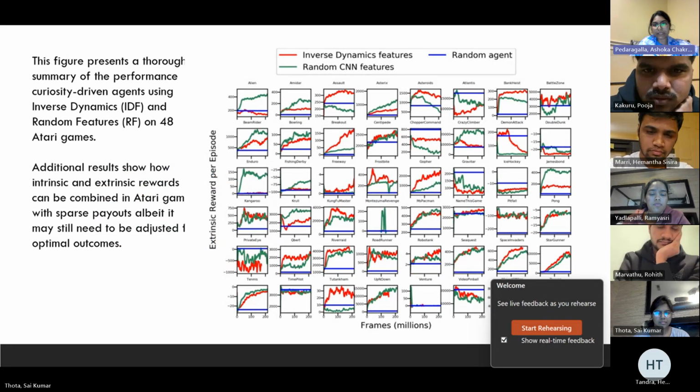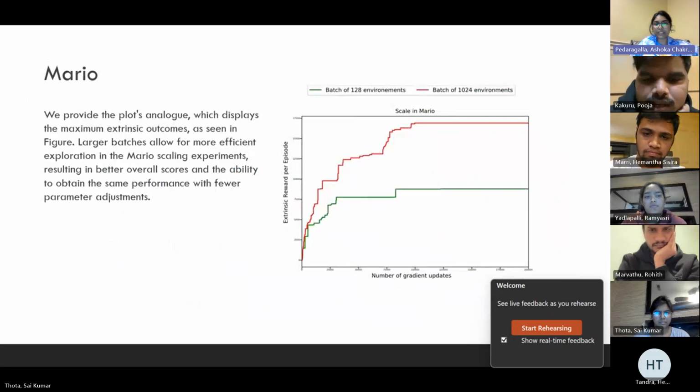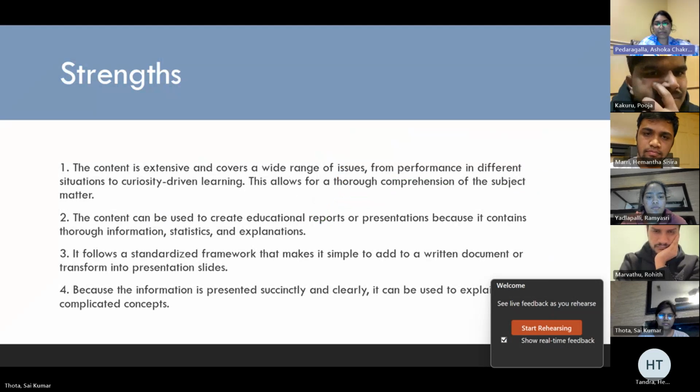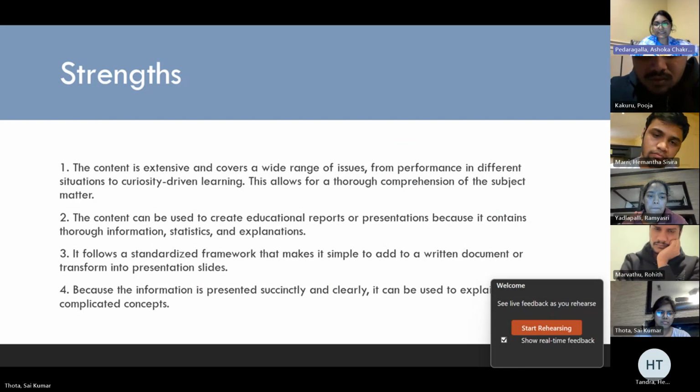In the Mario scaling experiment, larger batches facilitate more effective exploration, leading to improved overall scores and the capacity to achieve comparable performance with fewer parameter tweaks. The comprehensive material here covers diverse topics from performance in different scenarios to curiosity driven learning. It is a valuable resource for educational reports and presentations, offering detailed information and statistics. The clear and concise presentation elucidates intrinsic concepts effectively.